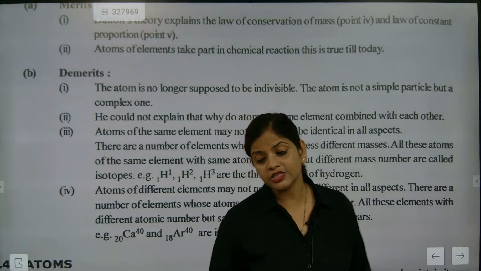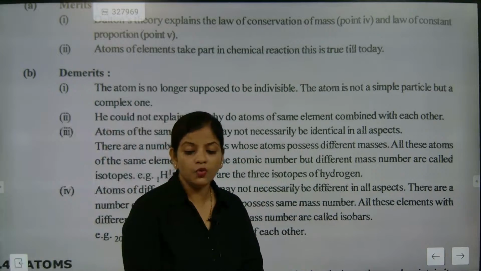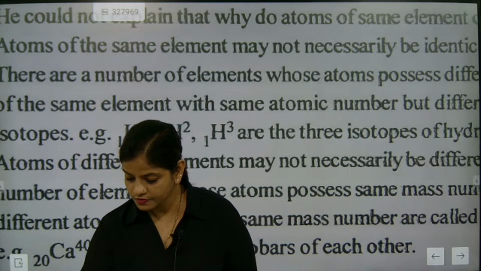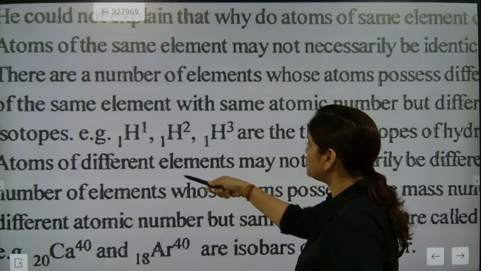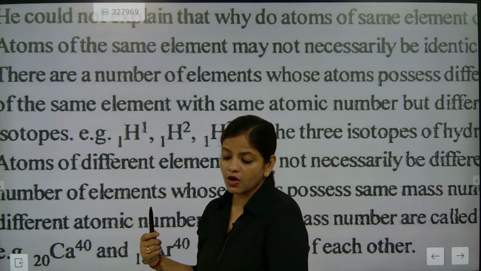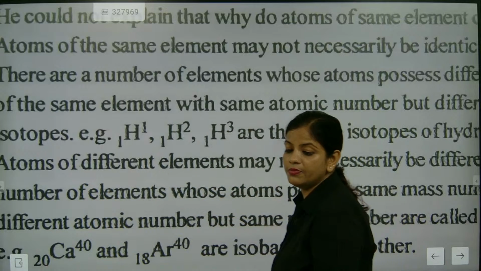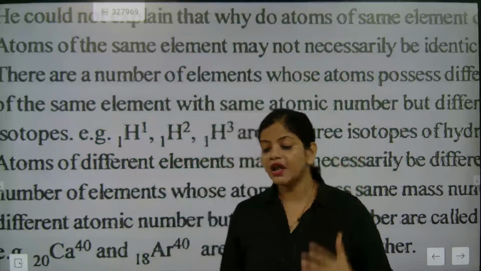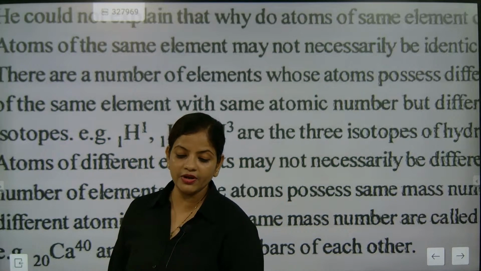Now the next important drawback was isotopes. Where he failed was isotopes. Let me check the isotopes of hydrogen. Hydrogen has three isotopes. The atomic number of the isotopes is the same, 1, 1, 1, but the mass number is varying. If the mass number is varying, then 100% its capacity to combine will also change.